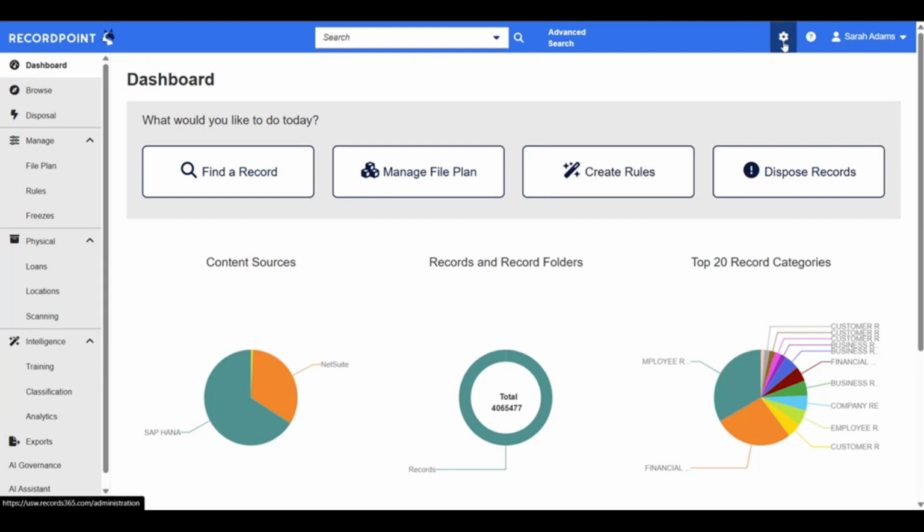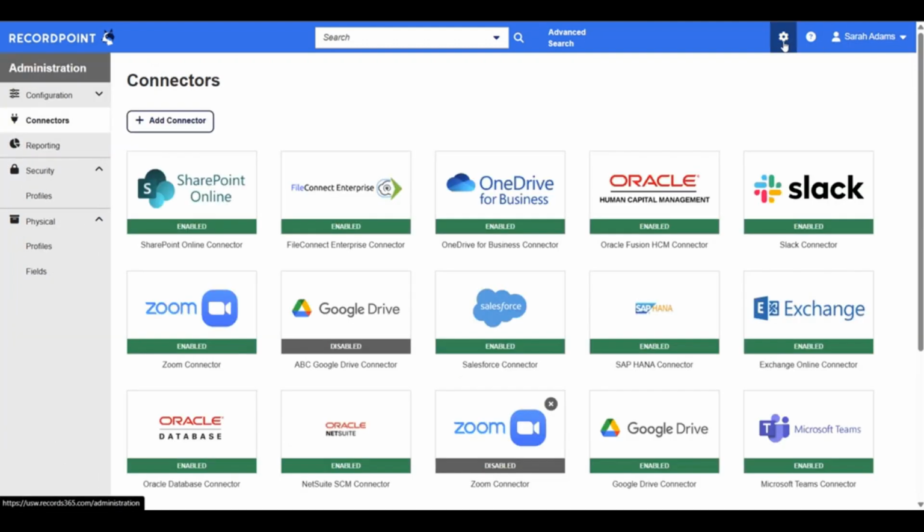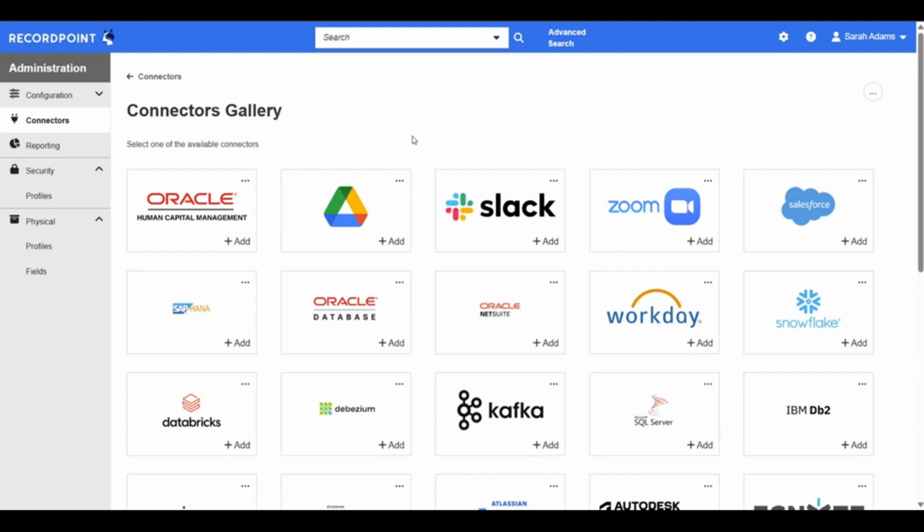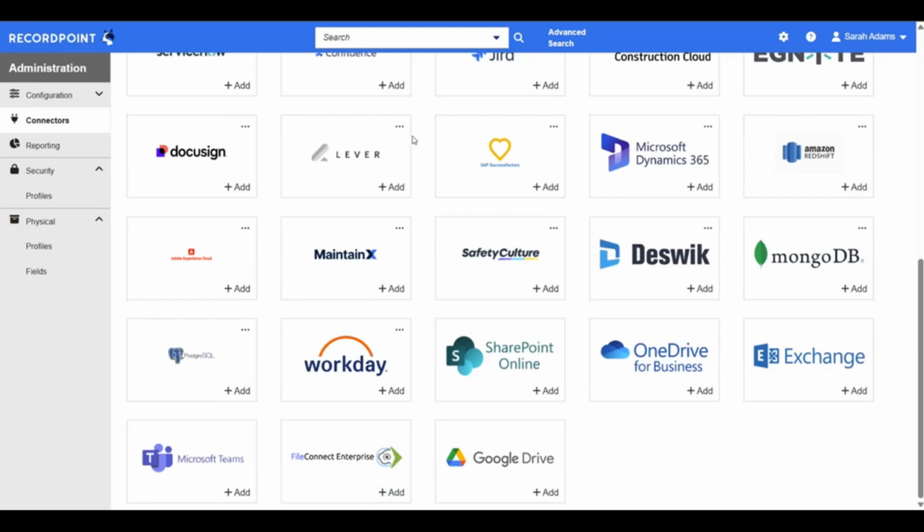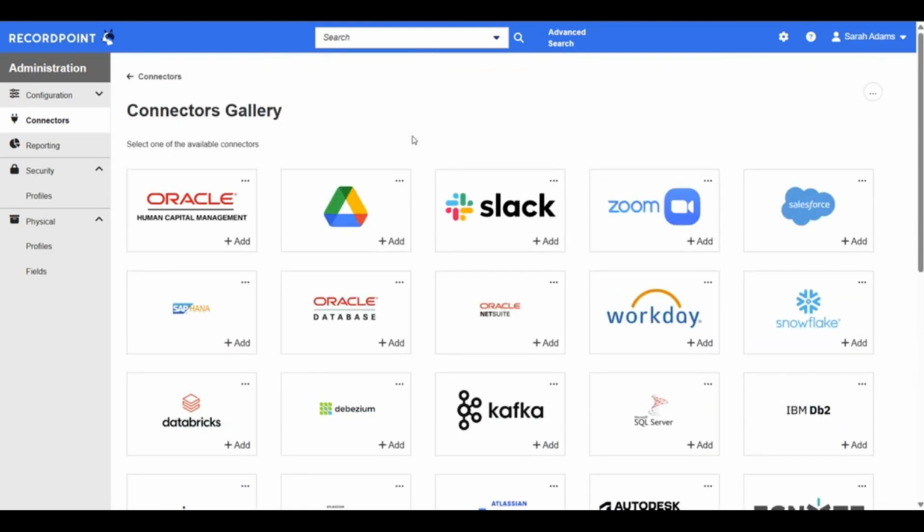To start off, if you would like to ingest your Workday records into RecordPoint, you need to do so through this area, which we call the connector gallery. Two points to note about RecordPoint here is that we are system agnostic. That means you can connect systems from Microsoft, Google Suite, and anything outside or in between. As you can see here, these are a large range of out-of-the-box connectors that we support.